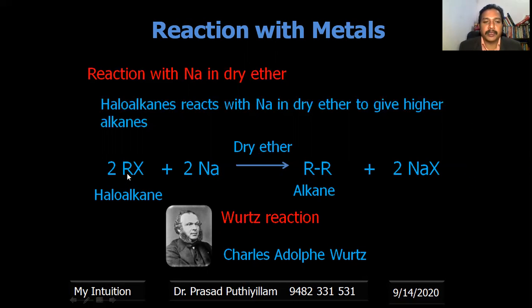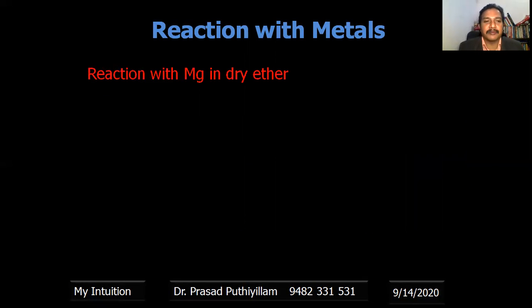That is, methyl chloride gives ethane, a higher alkane. If you take a mixture of methyl chloride and ethyl chloride, try to write the products yourself. It will be interesting to see such examples.